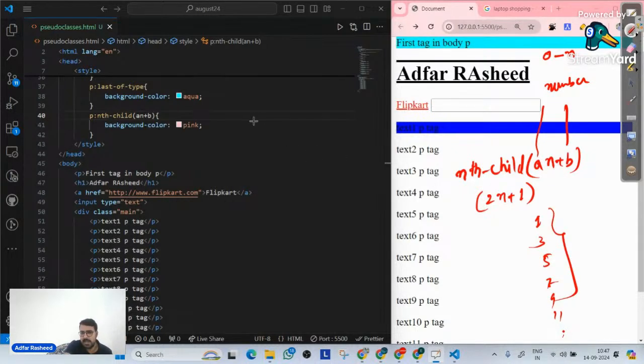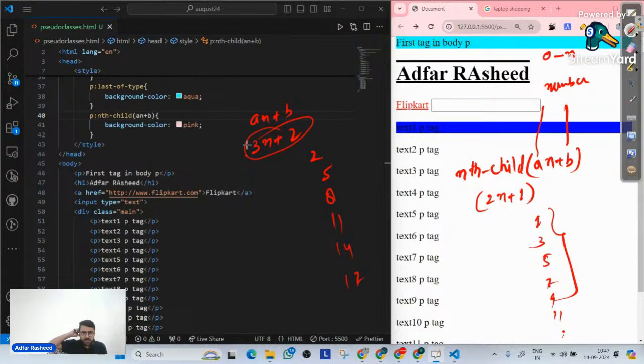Another example. Let's suppose an plus b. I will write 3n plus 2. So n will be given 0. Automatically the website, this HTML, will give it 0. So 3 into 0 is 0. Plus 2 is 2. So the first element that will be targeted is 2. N will become 1. 3 into 1 is 3, plus 2, 5. Then 3 into 2 is 6, plus 2, 8. Then 11. Then 14. Then 17. And so on and so forth. So I am creating a progression kind of thing.